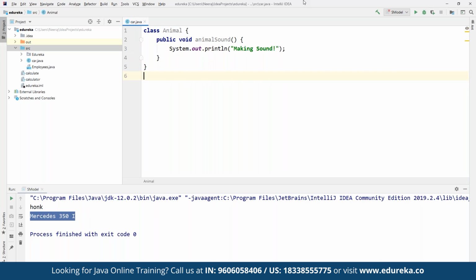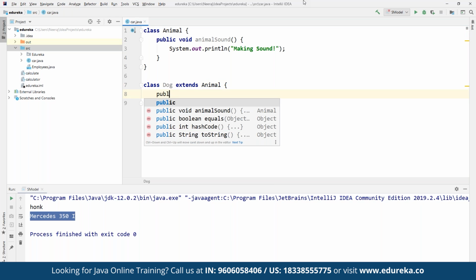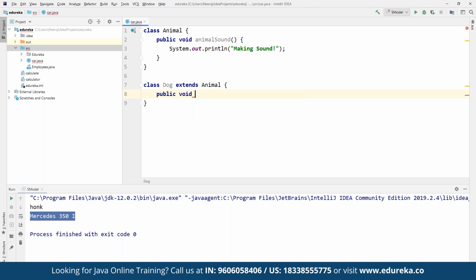Now let's create another class. Suppose here we define a class for dog, and this is going to extend animal as a part of inheritance. Then we can define public void animal sound, which we have already defined in the animal class.